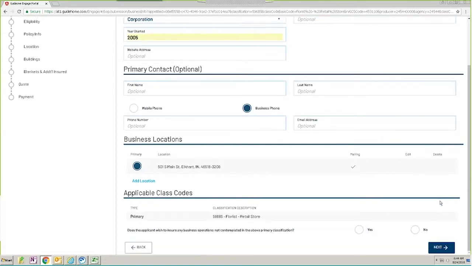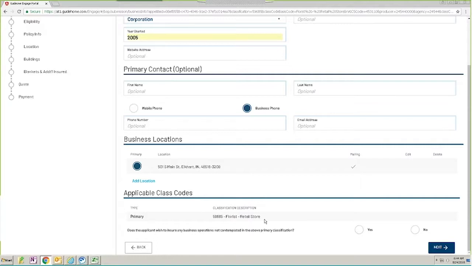And then below, you see the applicable class codes. The primary class code is what you entered on the prior page. It cannot be changed. And the reason for that is we are determining an offering for that industry and that classification that is based on either the TIV or the number of employees, dependent upon the industry.